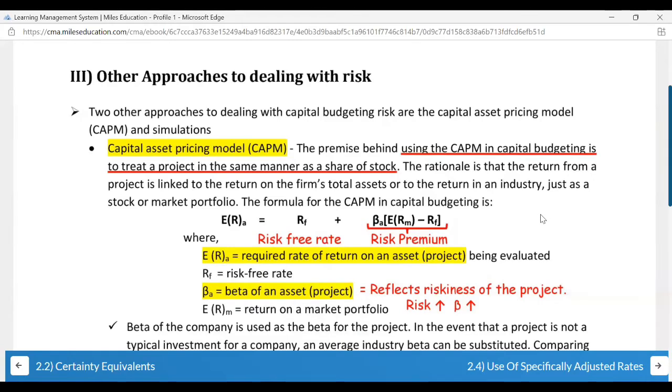So we have a risk-free rate plus your beta, which will tell you how risky your project is. That you're going to multiply by your return over and above your risk-free rate. So the risk-free rate is something you're going to receive. But upon that, this is a risk premium. Because of the additional risk you take, how much return you're going to receive. That is the second part of this method.